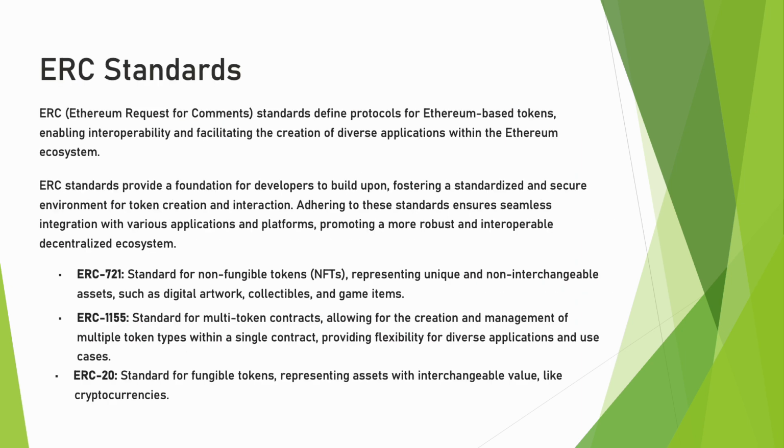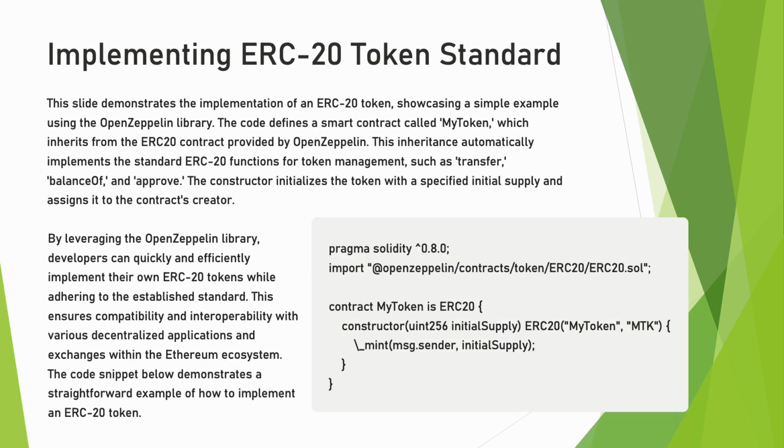ERC standards define protocols for Ethereum-based tokens, enabling interoperability and fostering a standardized environment for token creation. Key ERC standards include ERC20, 721, and ERC1155. ERC20 is a standard for fungible tokens, representing assets with interchangeable value like cryptocurrencies. ERC721 is a standard for non-fungible tokens, representing unique assets such as digital art and collectibles, that is the NFTs. ERC1155 is a standard for multi-token contracts, allowing the creation and management of multiple token types within a single contract, providing flexibility for diverse applications.